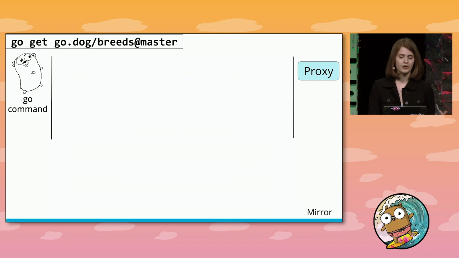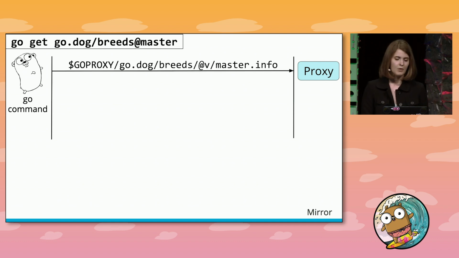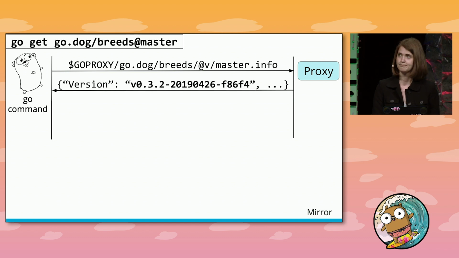Let's instead run go get godog breeds, but append @master to the end of it. This is telling the go command that we want it to explicitly fetch what's currently at the master branch. So we're going to skip that list endpoint entirely. We don't need it. We'll immediately jump into requesting the info for that master branch. In this case, you'll see that the info given back is a little bit different. This time, we got a pseudo-version, which is a canonical version at master at the time of the request.